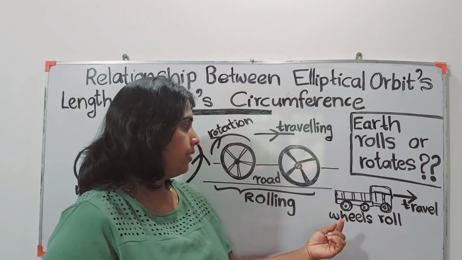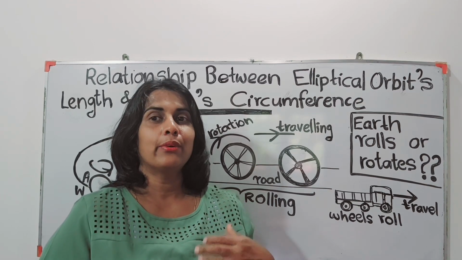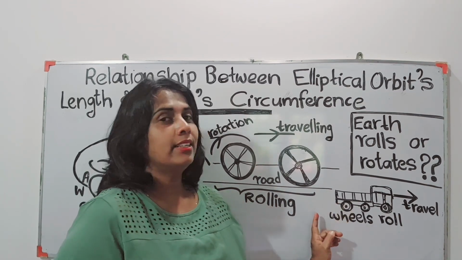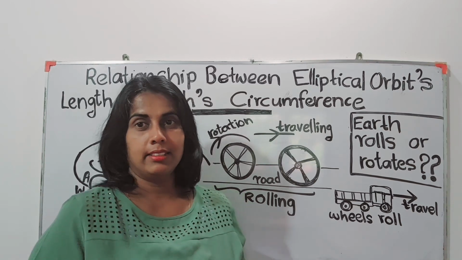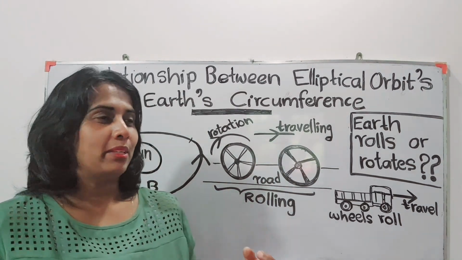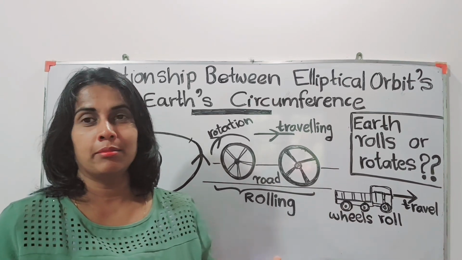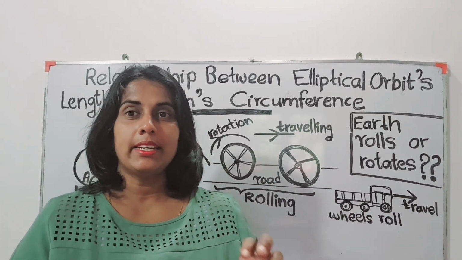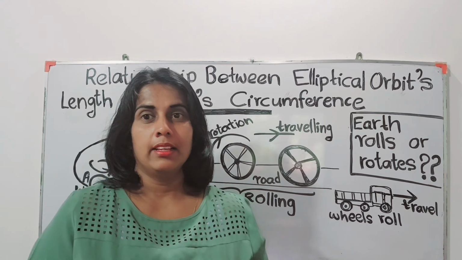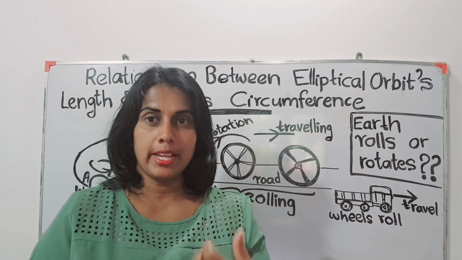If these wheels only rotate, then the vehicle doesn't move from one place to another. It doesn't travel. Because when we are trying to travel along a muddy road, the wheels rotate at the same place, so the vehicle doesn't move forward. So that's the rotation.